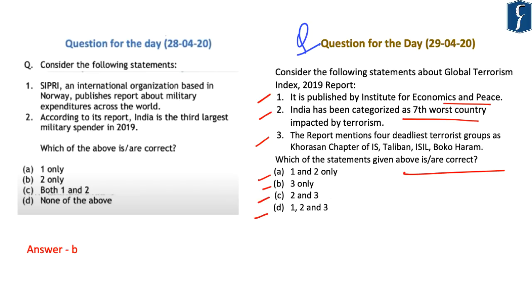Now, coming to the answer of yesterday, the question was, consider the following statements. SIPRI, an international organization based in Norway, publishes report about military expenditures across the world. So this statement is incorrect as it is based in Sweden. The second statement is, according to its report, India is the 3rd largest military spender in 2019. So the question was, which of the above are correct? So here the correct answer is B, that is 2 only.